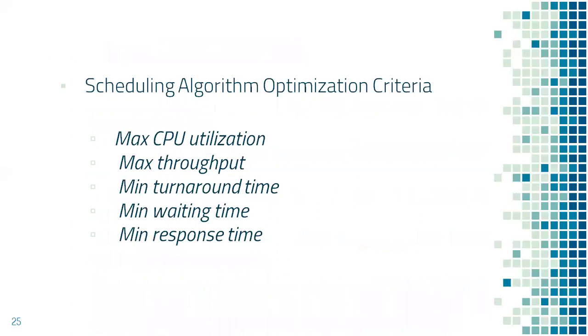The optimization criteria for a scheduling algorithm are therefore maximum CPU utilization, maximum throughput, minimum turnaround time, minimum waiting time, and minimum response time. To improve a scheduling algorithm's performance, we have to focus on maximizing its CPU utilization and throughput and minimizing its turnaround time, waiting time, and response time.